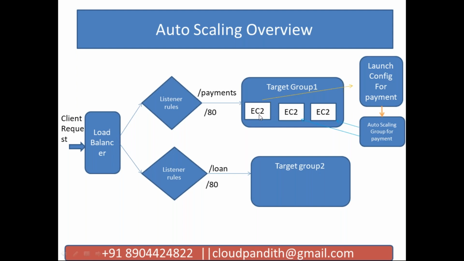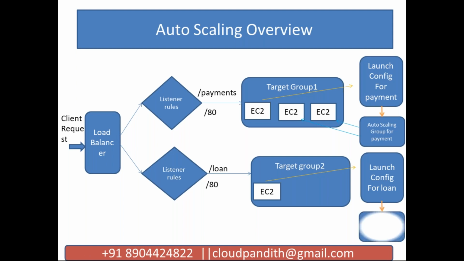Whatever software, whatever applications we have hosted here, the same applications will be available in this EC2 instance also. Why? Because you have taken the example of this EC2 instance and created a launch configuration. From the launch configuration parameters, you have set some rules. Based on the rules, the auto scaling group will read the parameters and launch the servers as per the requirement. In the same way, in target group 2 also, create a launch configuration with the help of this EC2 instance, then create an auto scaling group and launch as per your demand.